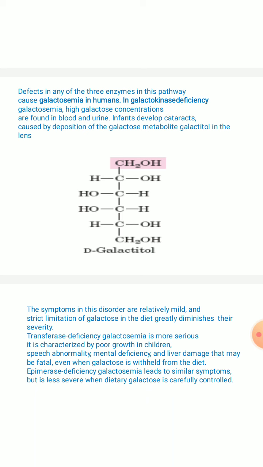So you can see that fructosuria is nothing but increased concentration of fructose in the urine. Of course, if there is a high concentration in the blood, we can see excretion of fructose in the urine also, which leads to fructosuria. So please go through all these disorders associated with this metabolic pathway.